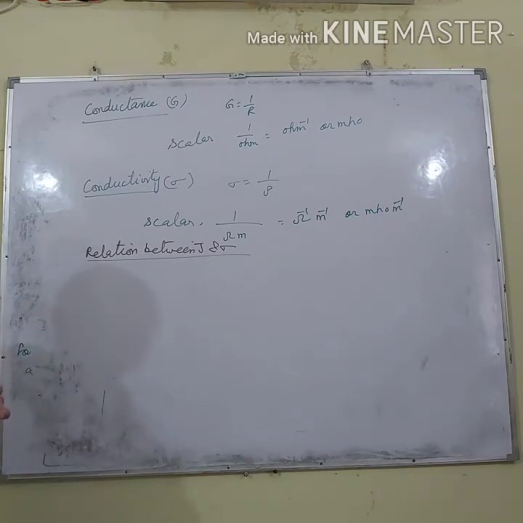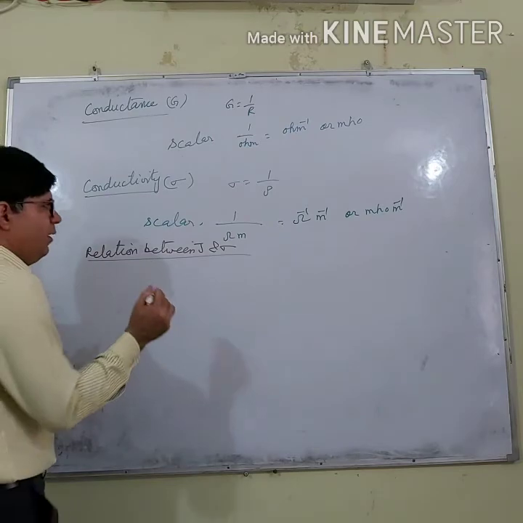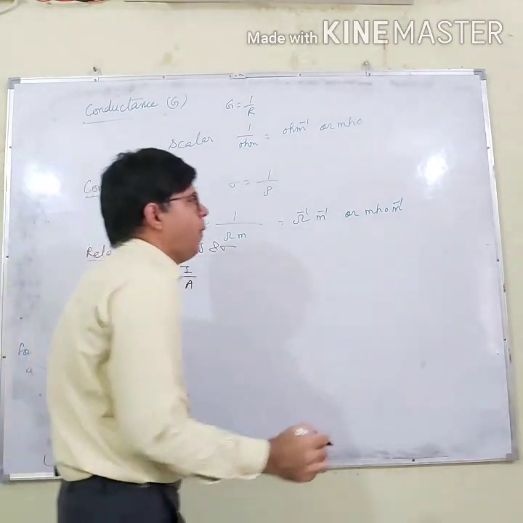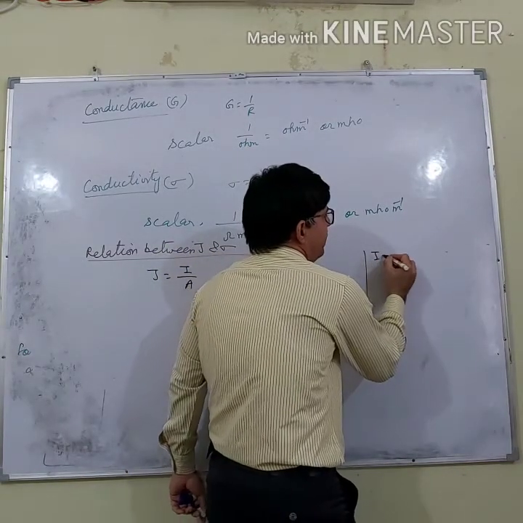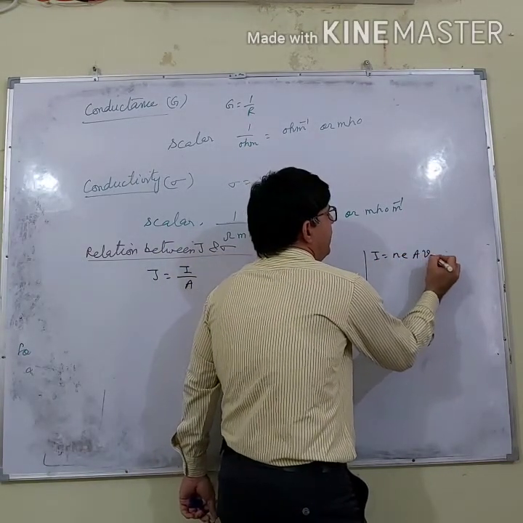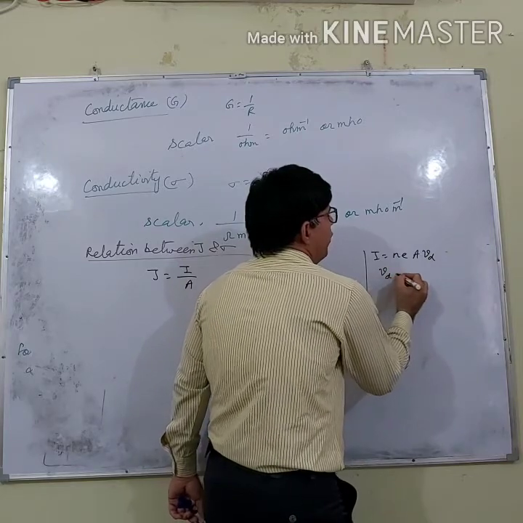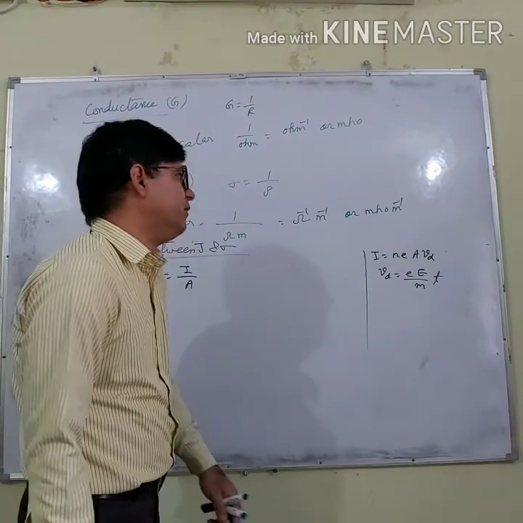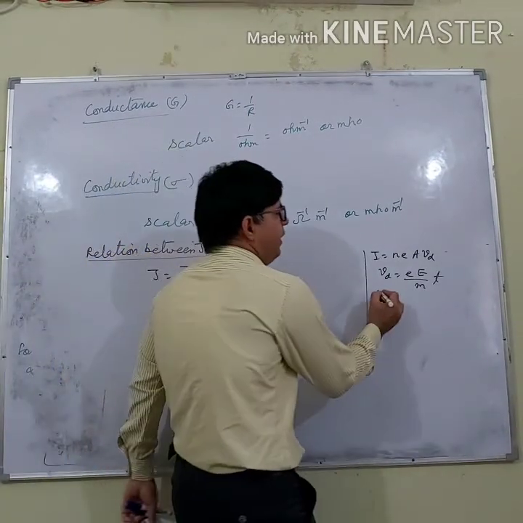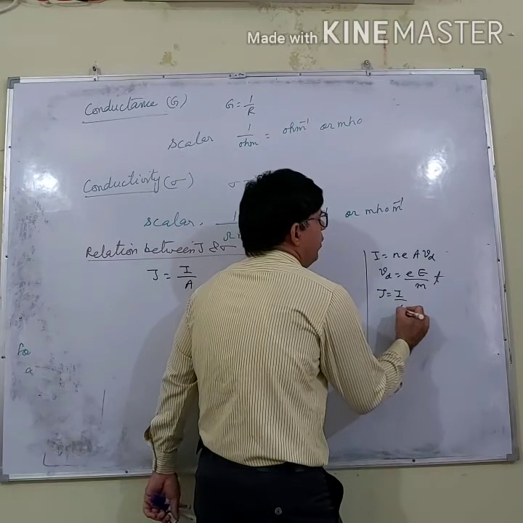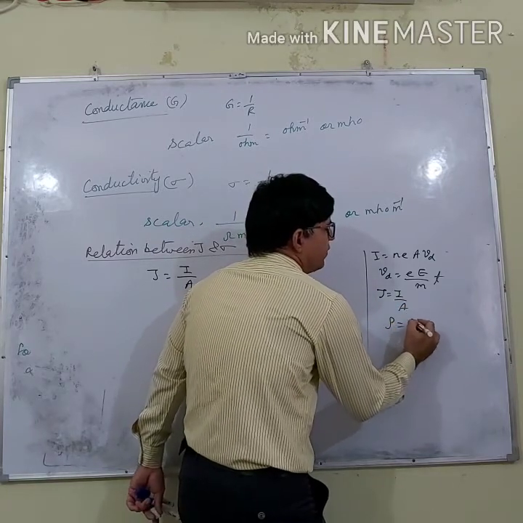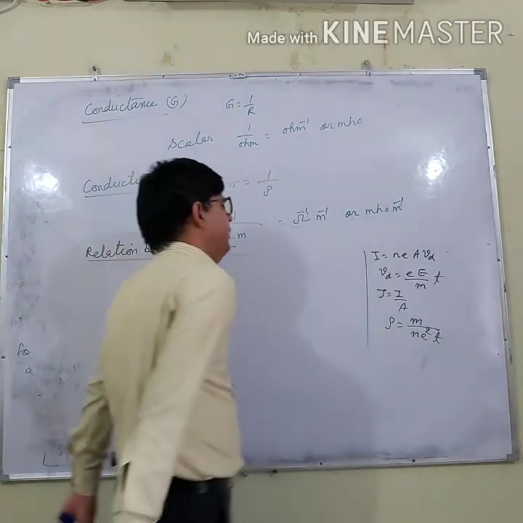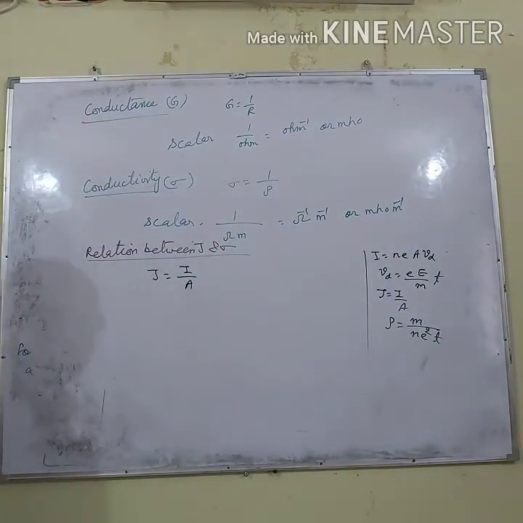So let us discuss that. It's very simple. What is current density? Current per unit area. I think you know I is equal to n e A times the drift velocity. Drift velocity is eE upon m multiplied by the average relaxation time, and current density you also know is I over A, and the formula of resistivity is m over n e square tau. So these three formulas we have discussed.